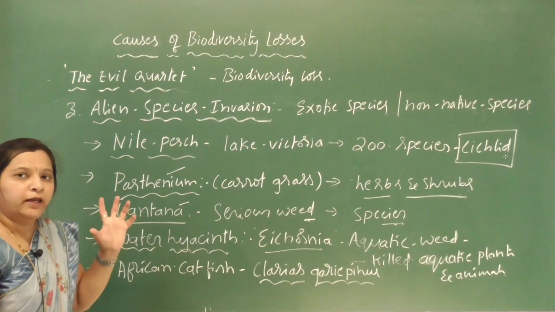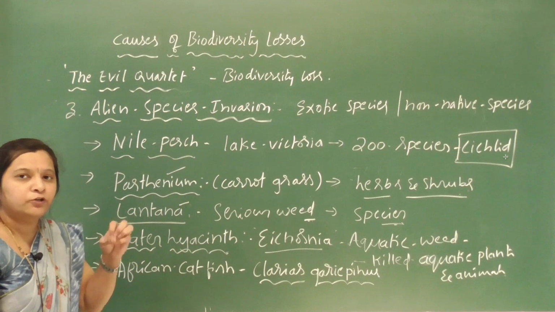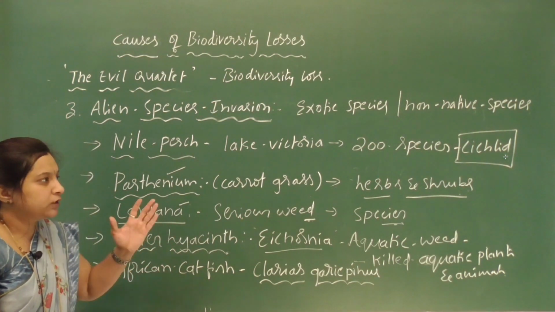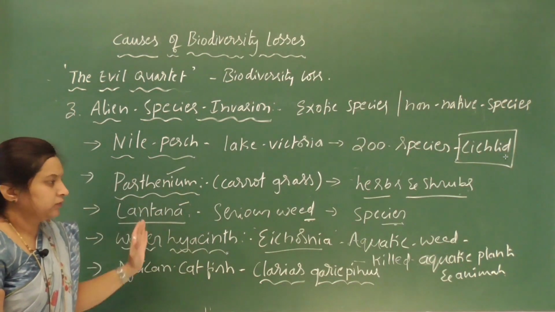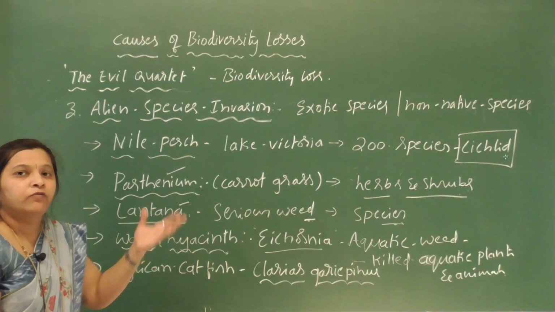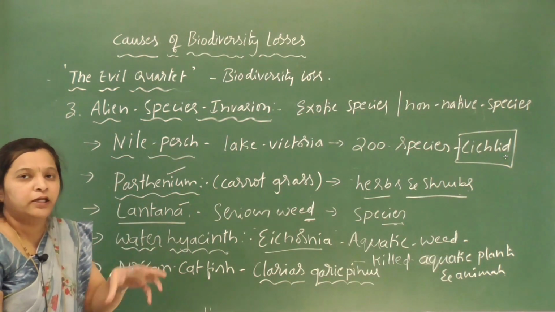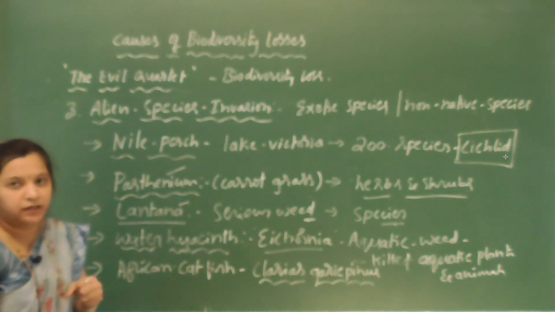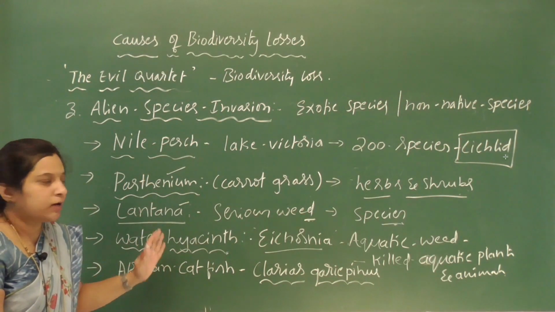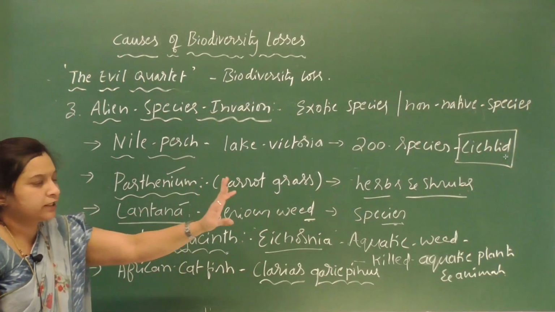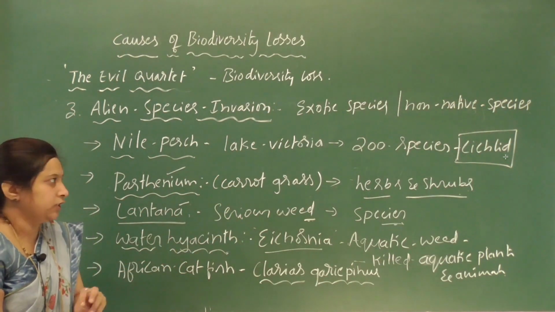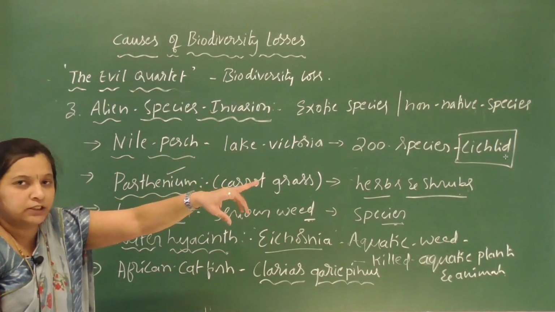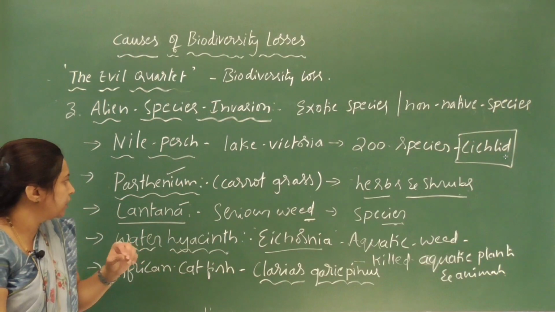Okay, so when alien species or exotic species are introduced intentionally or unintentionally, whatever the purpose, they cause the decline of the native species. They become invasive and they kill so many species of plants and animals. So here are some examples of alien species which have destroyed a number of native species. One such is the Nile perch. It has killed more than 200 species of cichlid fishes living in that particular lake.